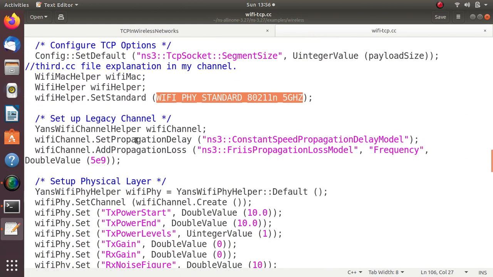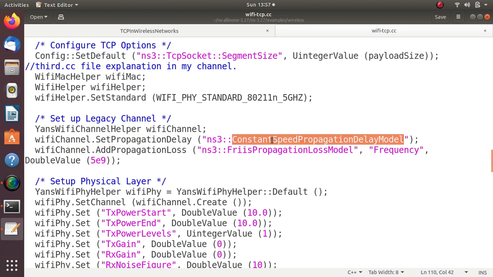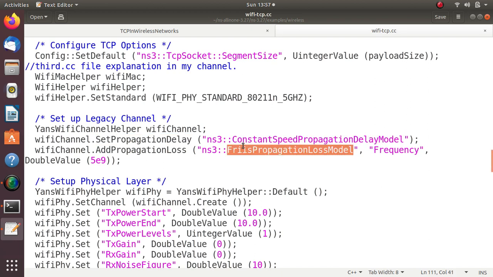Now the channel. So what does the legacy channel mean? The existing wireless channel. So we have a YANS Wi-Fi channel. Again you just refer to the third.cc file if you want to know what YANS Wi-Fi is. YANS means yet another network simulator. That is the expansion of YANS, and it has a propagation loss model and a propagation delay model. The delay model is the constant speed propagation delay model and the Friis propagation loss model. If you are a student from a communication background, you can refer to what these propagation loss models and propagation delay models are.